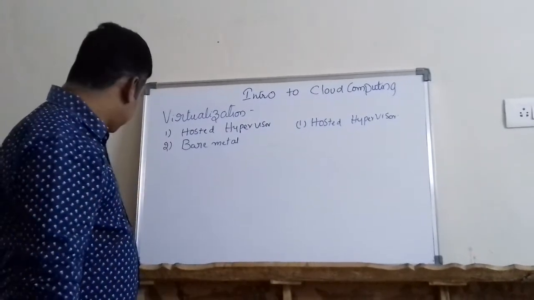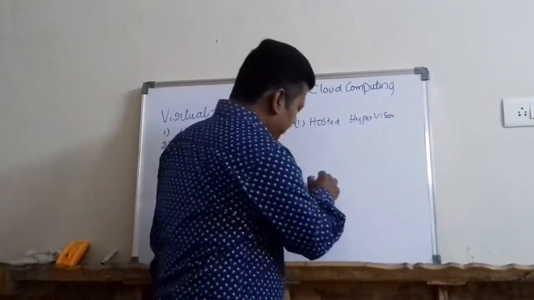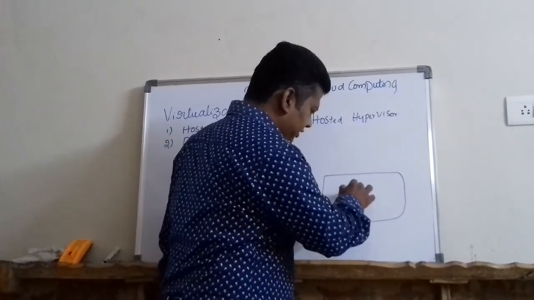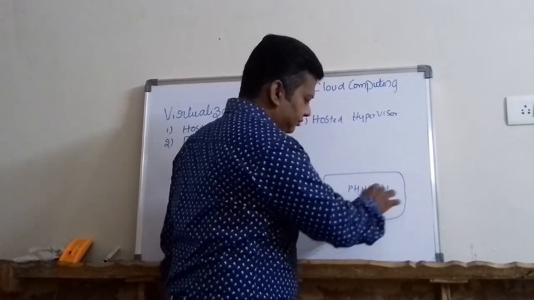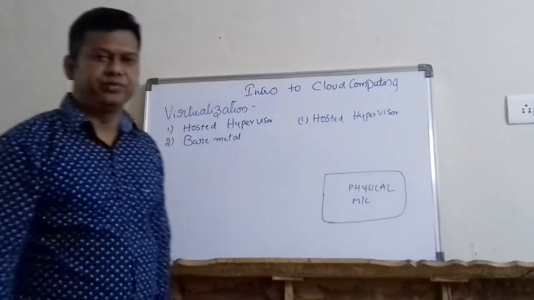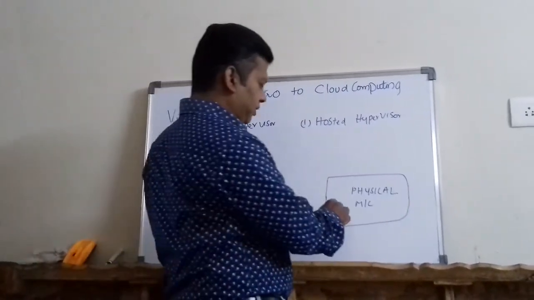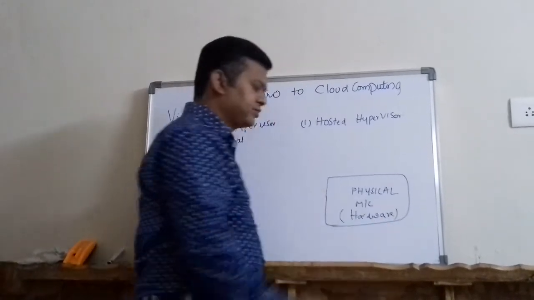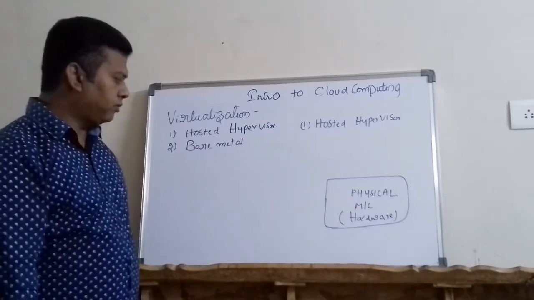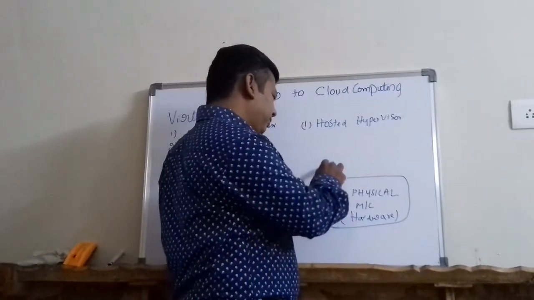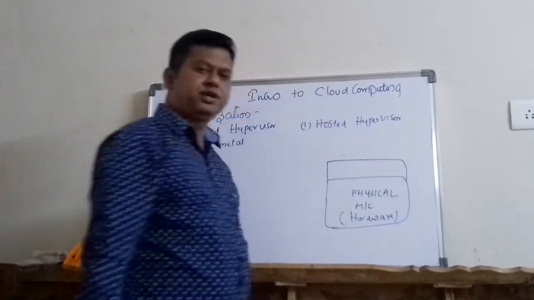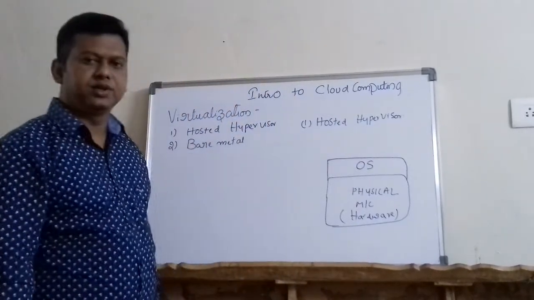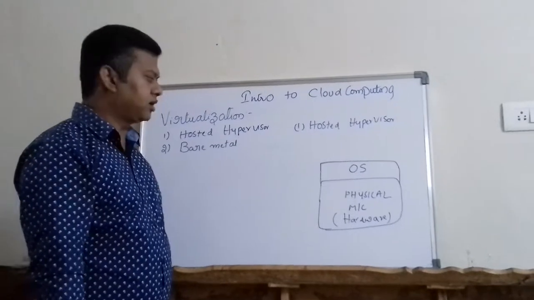In this first method, I have my hardware, my physical machine. On top of this, in my computer, I will have some operating system running.